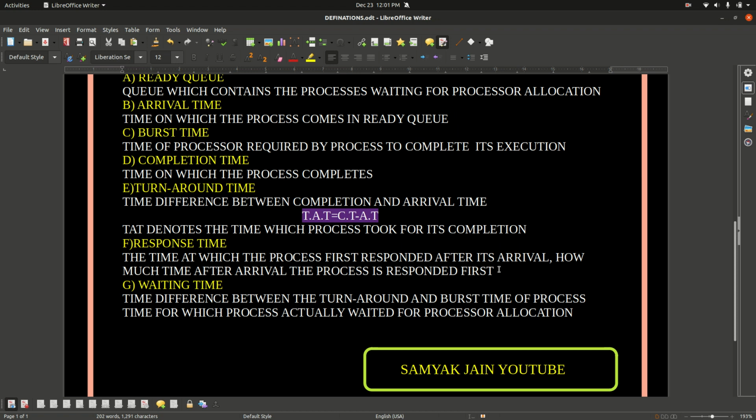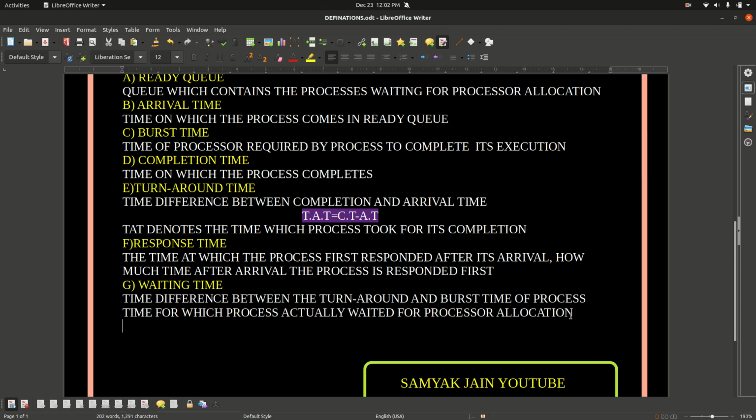And what is waiting time? Waiting time is the time difference between turnaround time and the burst time. The time difference between the turnaround time and the burst time of a particular process is known as the waiting time for that process. The time for which the process actually waited for processor allocation is the waiting time.